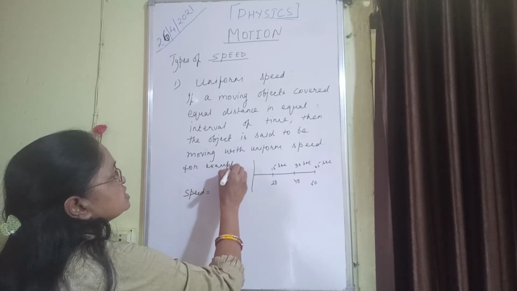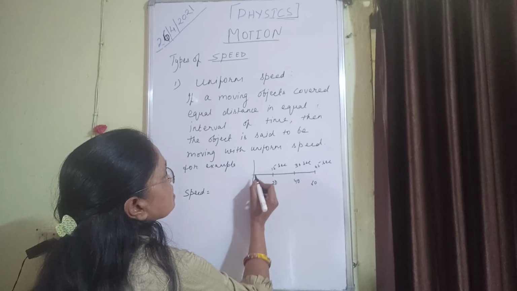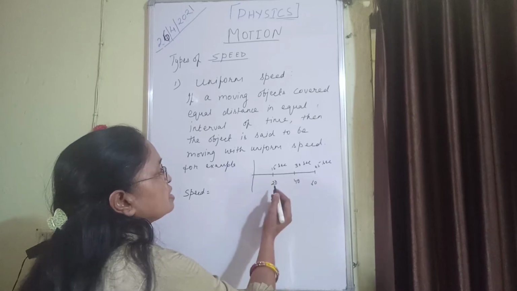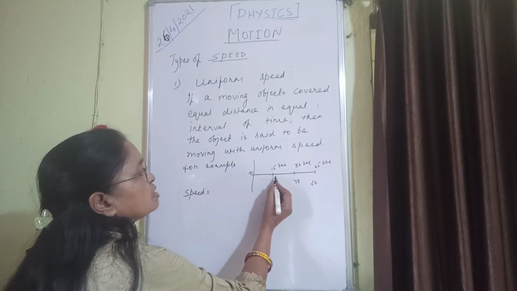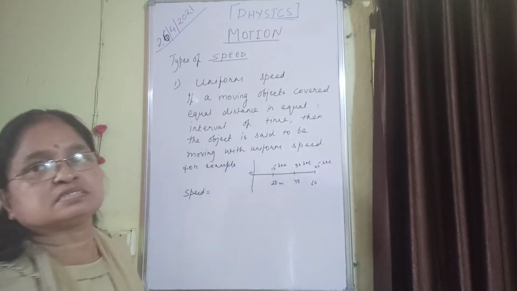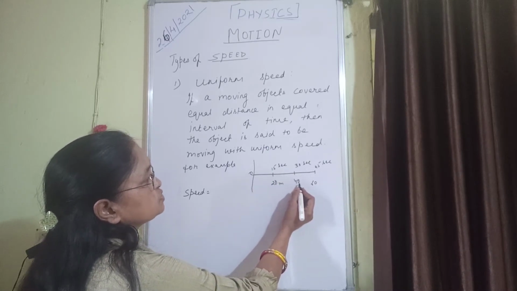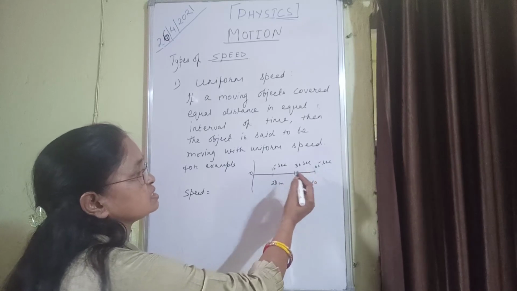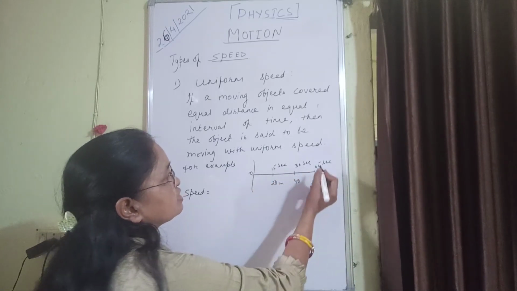Just see, I have shown the graph. The body is covering 20 meter in 15 seconds. Then another 40 meter, that means 20 meter in 30 seconds. And another 60 meter in 45 seconds.